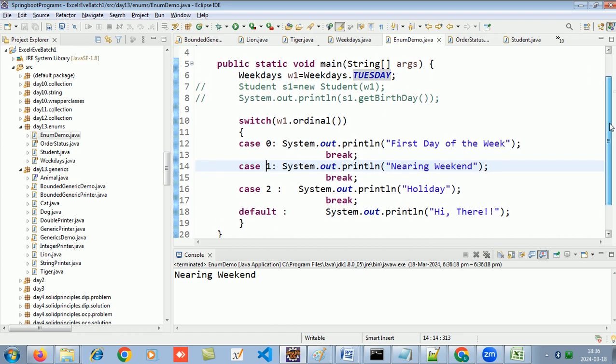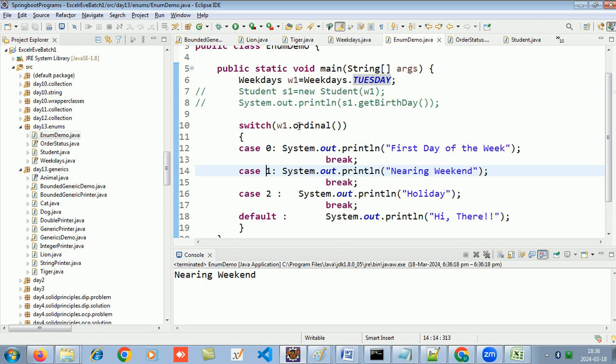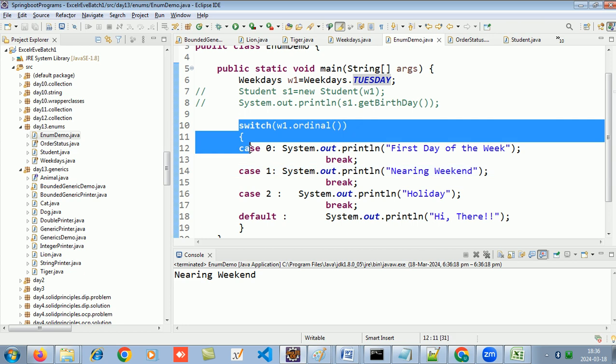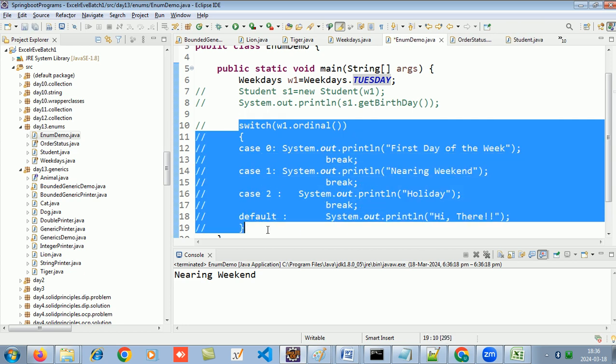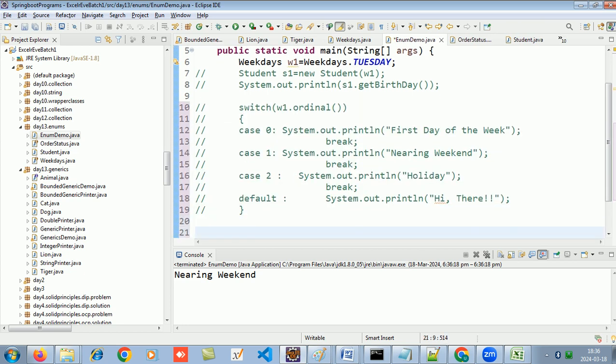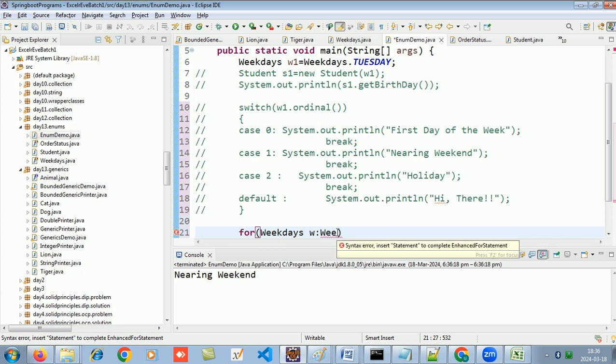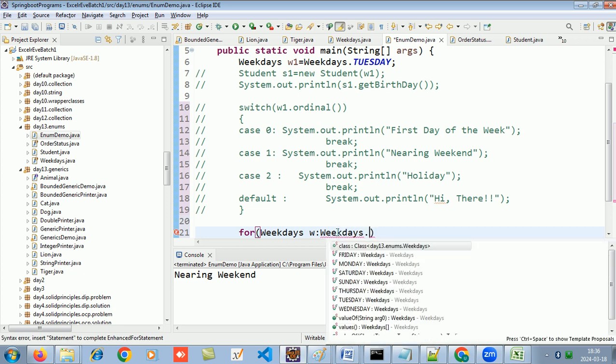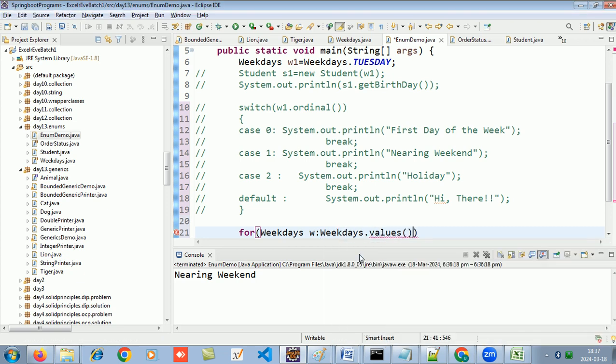You can traverse that also. You can also fetch all the values in an enum and try to iterate through that. So you can say weekday W, and you can say weekdays, and you can now take all the values from the enum dot values.